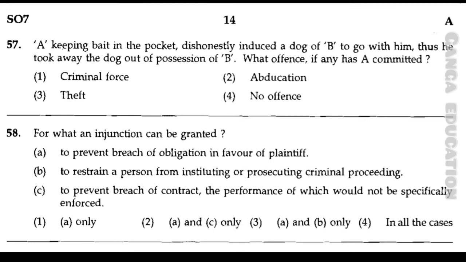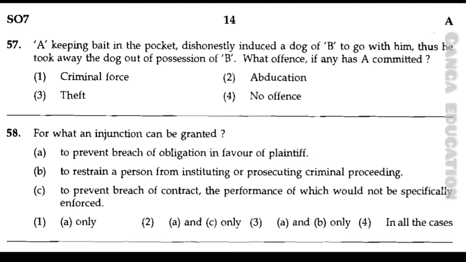Now question number 57. A, keeping bait in the pocket, dishonestly induced a dog of B to go with him. Thus he took away the dog out of the possession of B. What offence, if any, has A committed? Option number 1, criminal force. Option number 2, abduction. Option number 3, theft. Option number 4, no offence. And the correct answer is option number 3, theft.